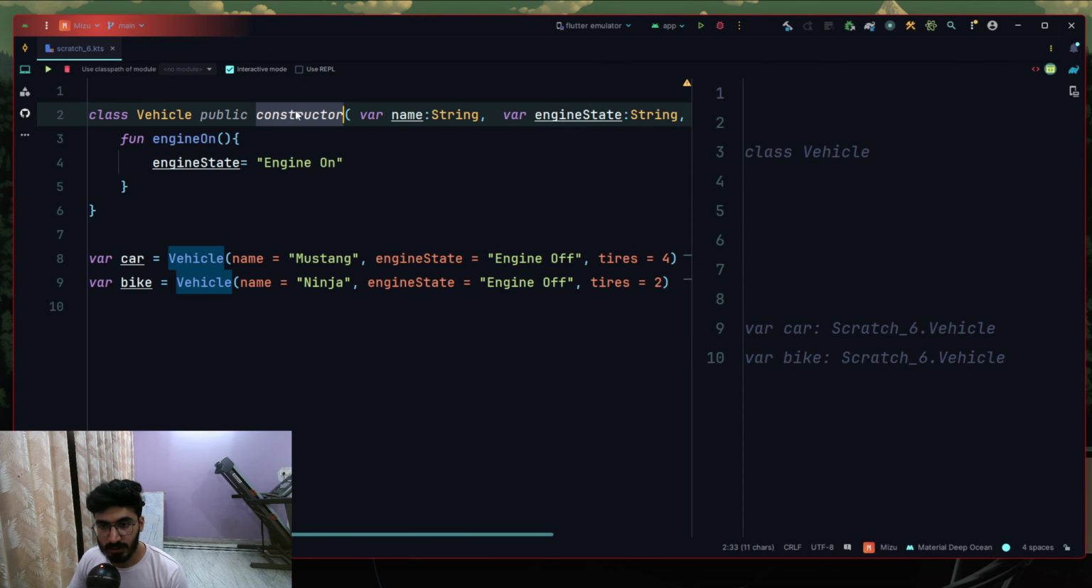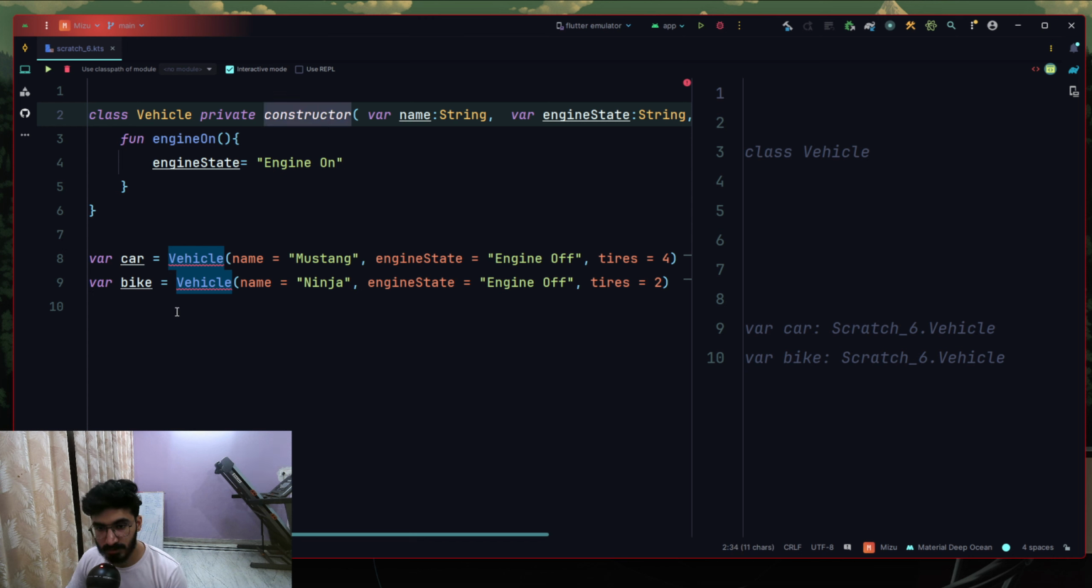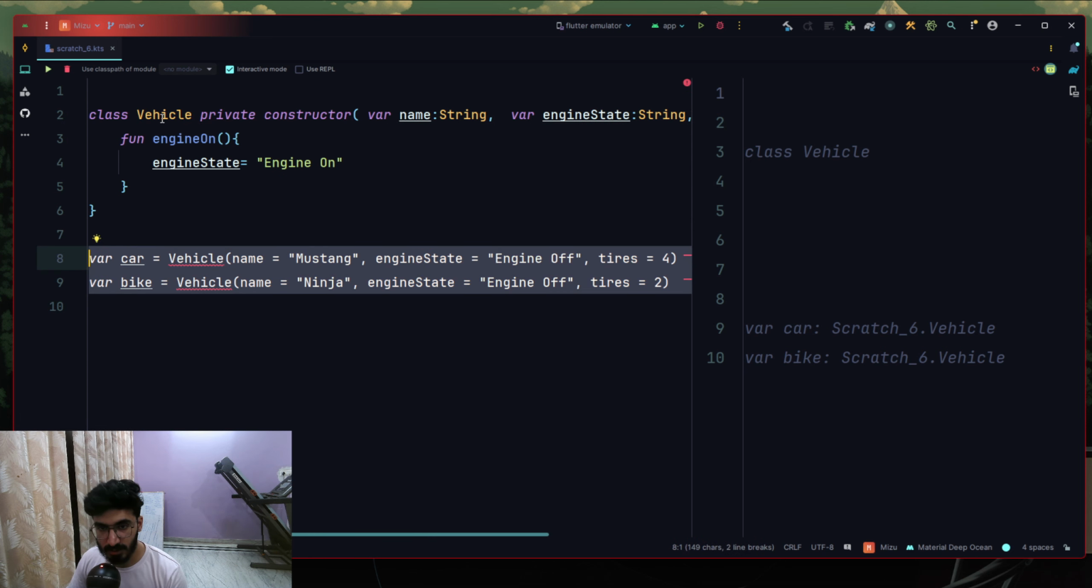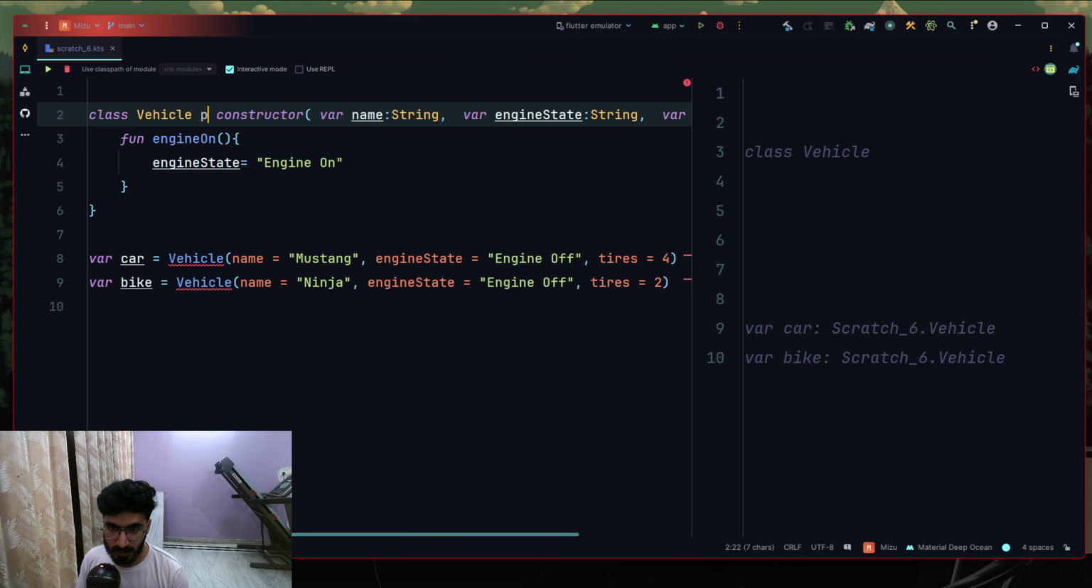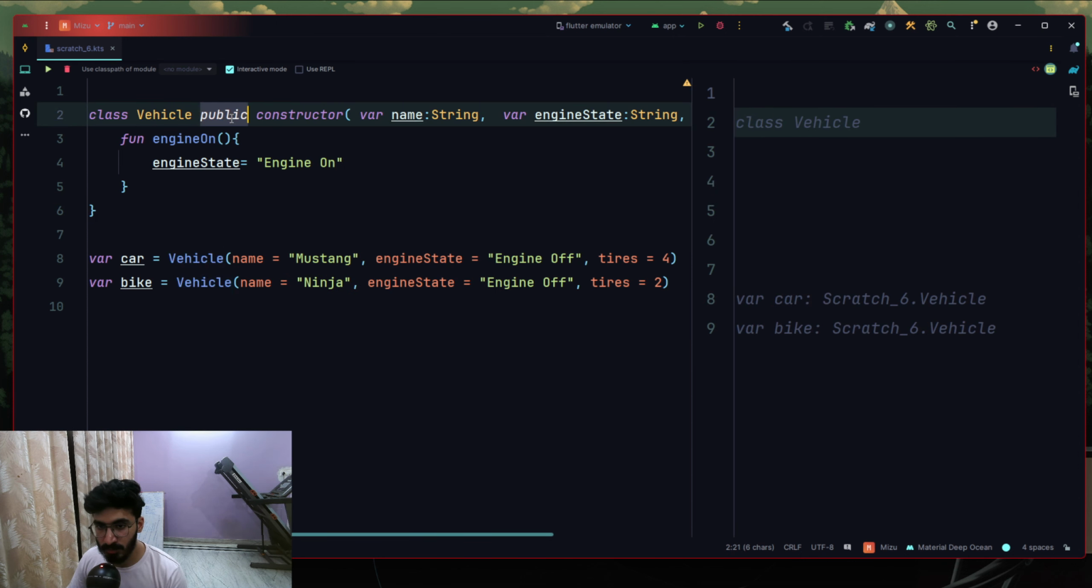As you can see, the constructor keyword is now allowed because of this particular modifier. If we try to say private here, again, this is accessible. And as you can see, since the modifier is private in nature, this class cannot be accessed anywhere else. So we cannot create any more objects of this class of type vehicle. Let's try to make it public. So hopefully this makes constructor and public a little clear.